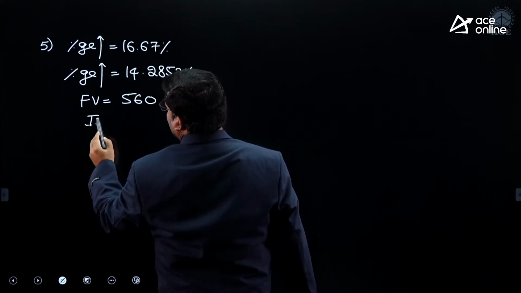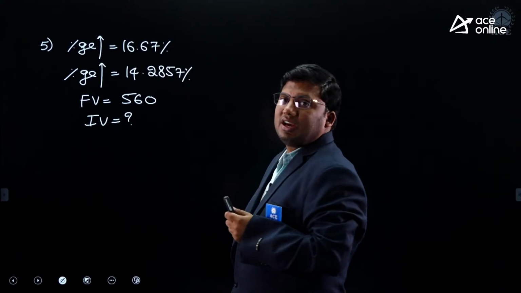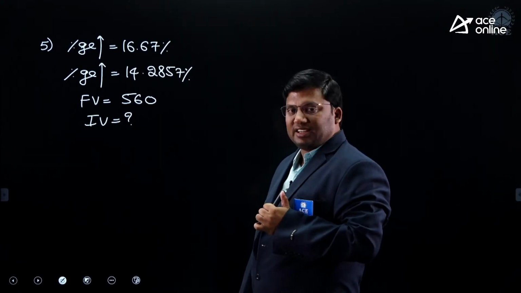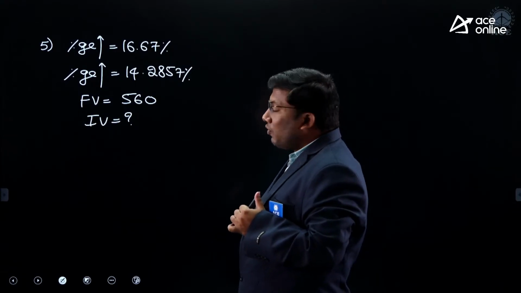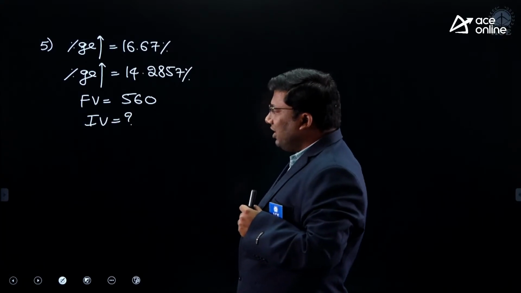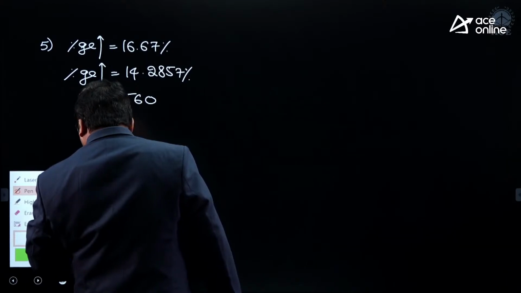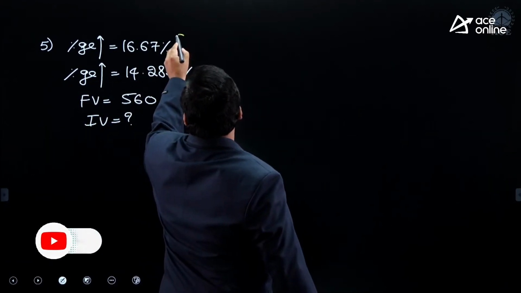What is the initial value? Listen carefully, sir.